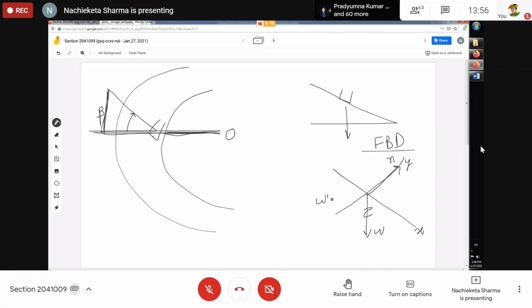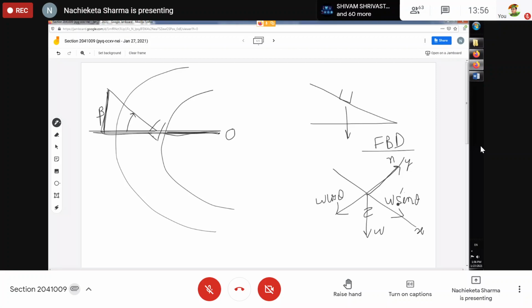This was w cos theta and this was w sin theta. The w cos theta was responsible for countering the normal force, and w sin theta was acting on the body, which, depending upon its value, either the body will be at rest, or the body will move with uniform velocity, or the body will move with a constant acceleration. That we have discussed.